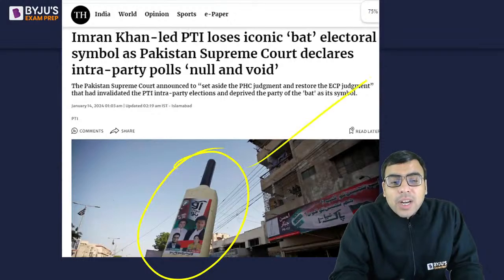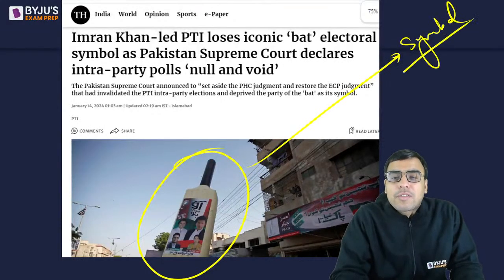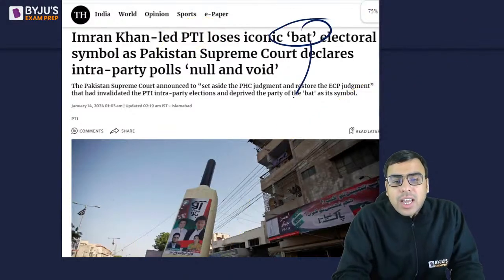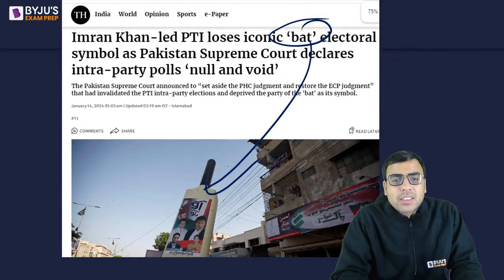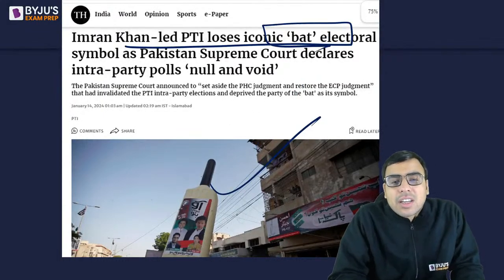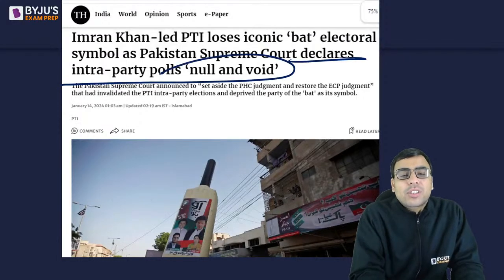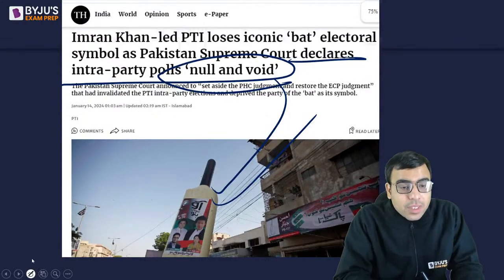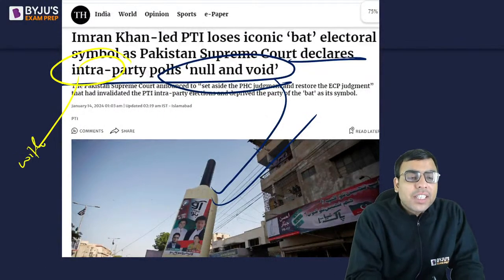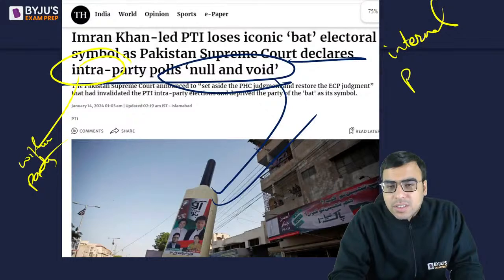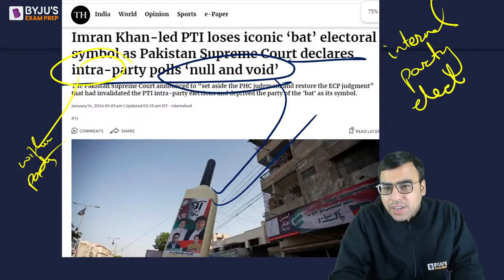Not only that, this is the political party's symbol of Imran Khan led PTI, Pakistan Tehreek-e-Insaf, loses iconic bat. So this was actually the party symbol of Pakistan's PTI, Imran Khan's party. But he could not fight the election with this because the Supreme Court declared intra-party polls null and void. So the Supreme Court of Pakistan actually declared the intra-party poll. Intra-party poll क्या होता है? Within the party also elections happen, है ना? जिसको हम लोग कहते हैं internal party elections. Okay, so just have an idea about that.